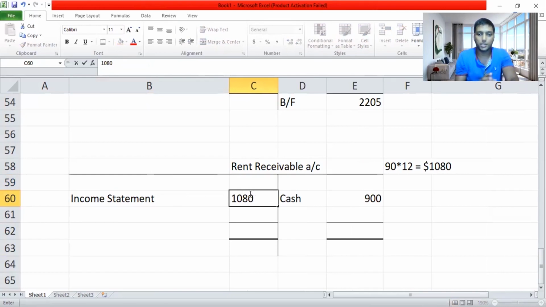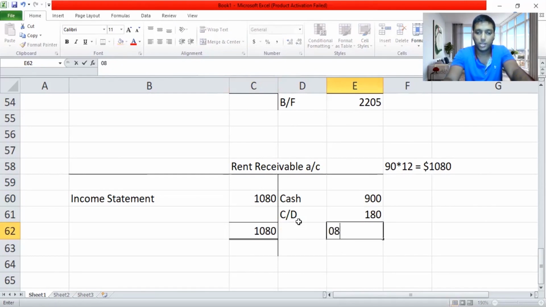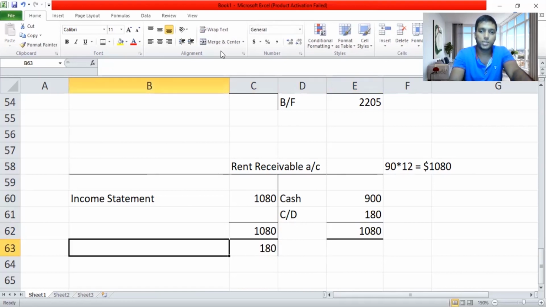So 1,080 is done. Now the actual difference between these two accounts, the carried down, will give you 180. So I'm going to take 1,080 on both sides, and actually he didn't receive this 180, so it will become the brought forward on the opposite side. So I'll take 180 on the debit side, because always remember, guys, when you are doing a double entry ledger account, the credit side's value you should bring to the debit side as brought forward, and the debit side's value should be brought forward to the credit side.